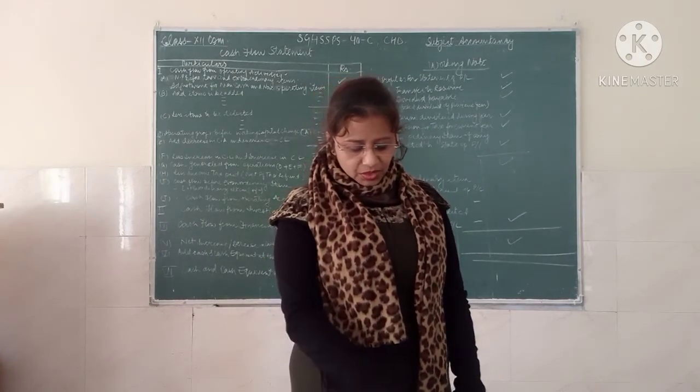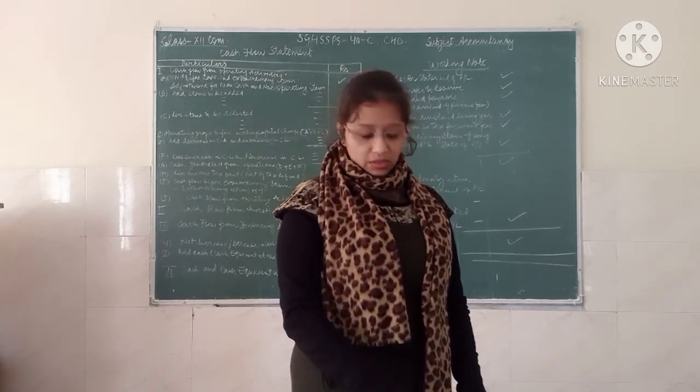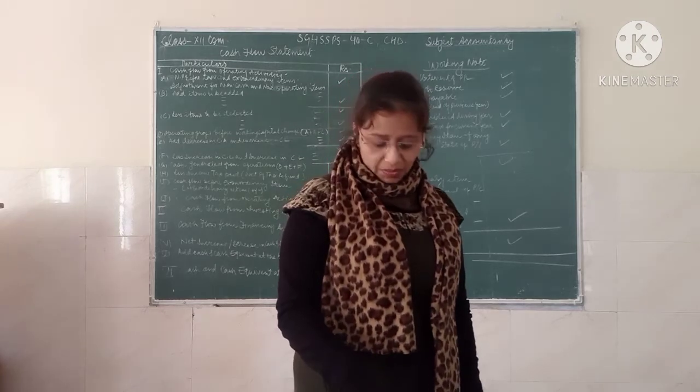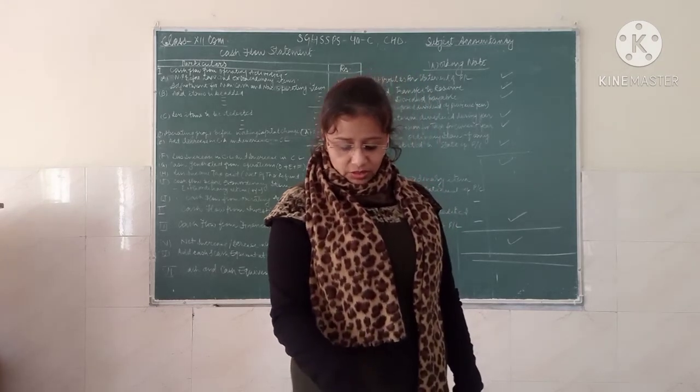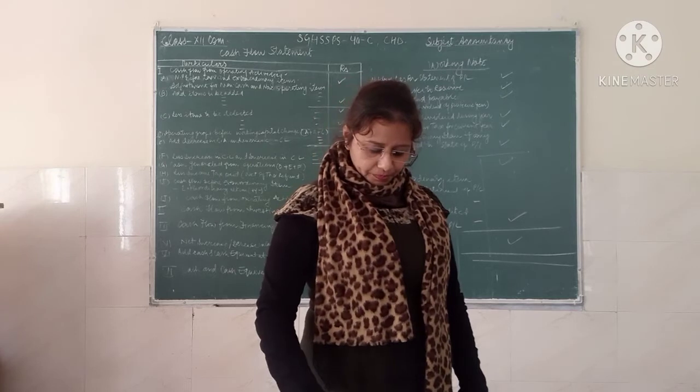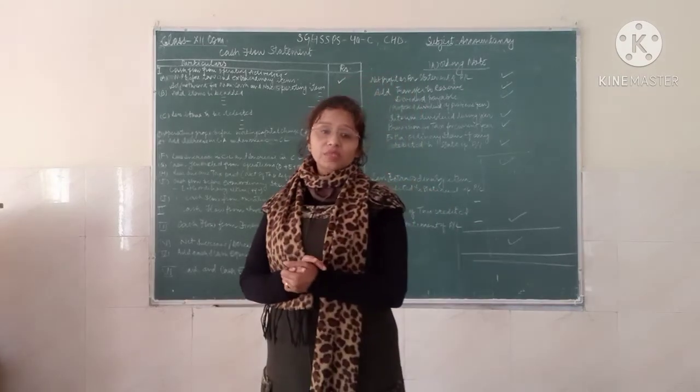It is the difference between the sources, which mean the receipts, and the application, that is payment, under operating, investing and financing activities. So these are the objectives of the cash flow.